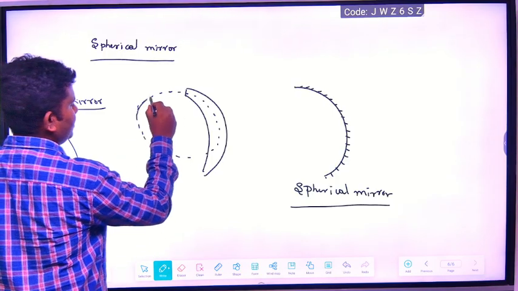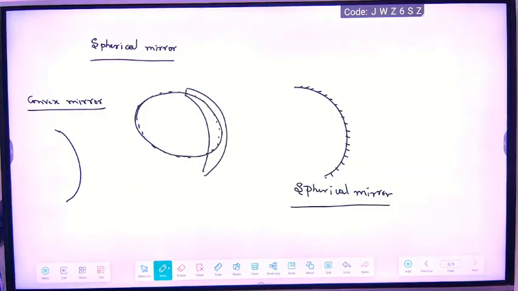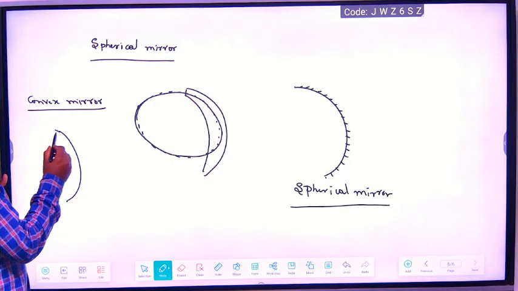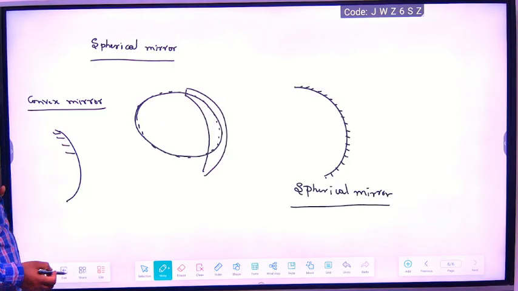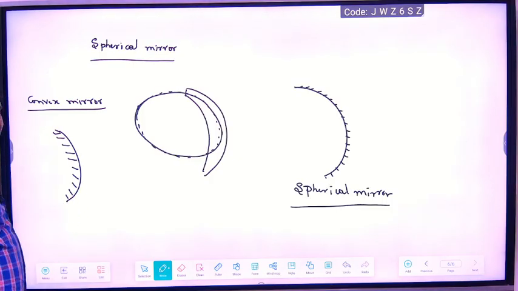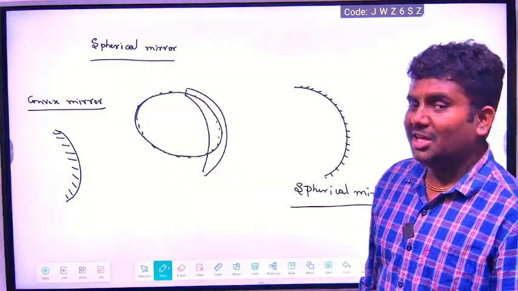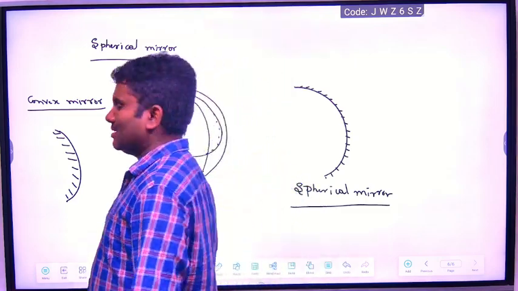This is the sphere. I just separated the part of the sphere, right? Now, what is a convex mirror? Which side of the convex mirror do we need to silver? This one. Okay, wrong, this one. This is convex, right? Yeah, this one. If you silver the inner surface of the part of the hollow sphere, then it will form a convex mirror.